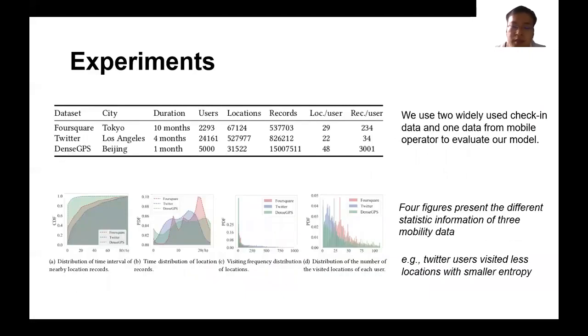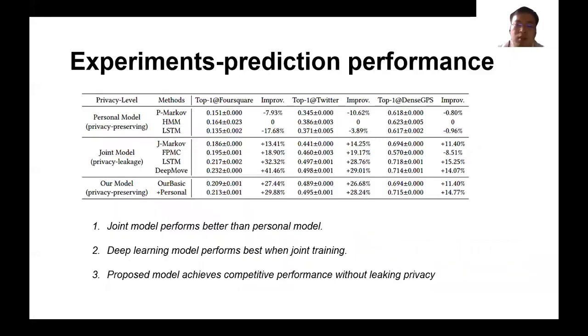We use three mobility datasets to evaluate the performance of our model, including two check-in datasets and one dense trajectory dataset. Here is the basic information of these datasets. Here is the result. You can find that compared with models which protect user privacy, our model achieves better performance. Compared with the joint model without protecting privacy, our model can also achieve competitive performance, while our model protects user privacy.